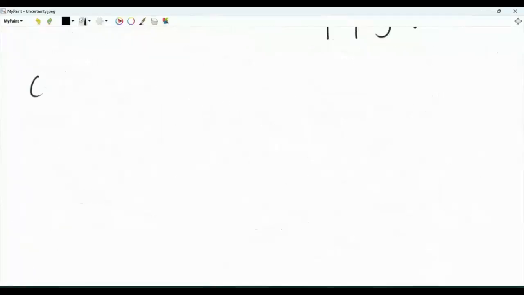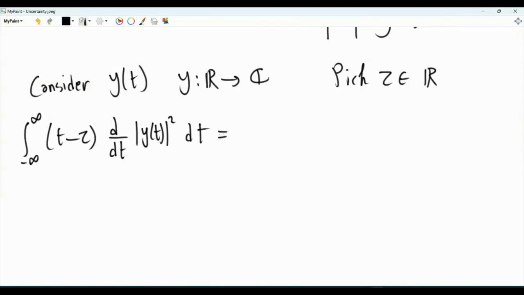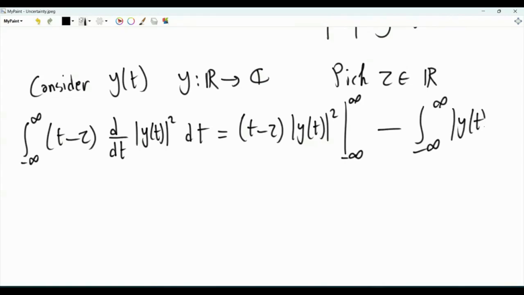Let's prove it. Consider y(t), where y is from R to C, and tau, which is just a real number. Let's examine the integral from minus infinity to infinity of (t minus tau) times the first derivative with respect to time of the magnitude of y(t) squared. If we use integration by parts, we get (t minus tau) times the magnitude squared of y(t), evaluated in the limit as t tends to minus infinity and plus infinity, minus the integral of the magnitude squared of y(t).